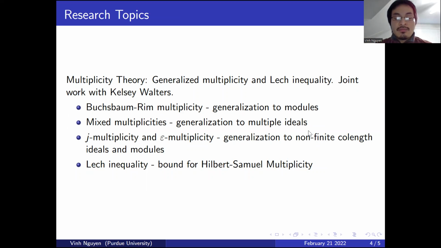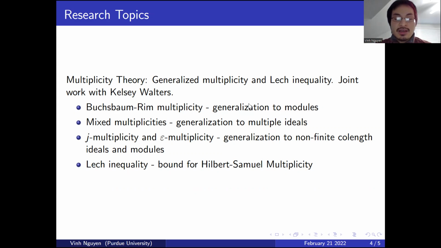The Hilbert-Samuel multiplicity is a classic and well-studied invariant of ideals in Noetherian local rings. There are various generalizations of the Hilbert-Samuel multiplicity. I'm concerned with the following generalizations. The Buchsbaum-Rim multiplicity is a generalization to modules of finite colength. Mixed multiplicity is a generalization to multiple ideals of finite colength. And finally, the j-multiplicity and epsilon multiplicity is a generalization to ideals and modules of not necessarily finite colength.